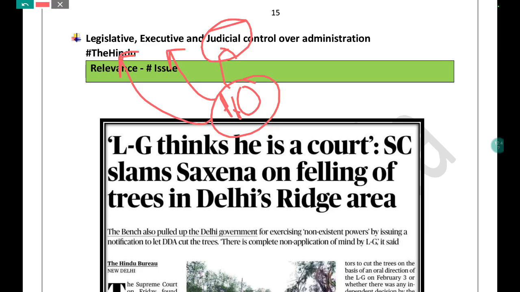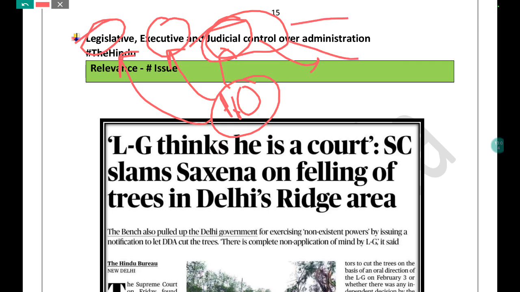They will say that executive control is very close control. In legislative, they will say that legislative control is not that effective, or it is not real. Sometimes they will say that judicial control is very effective, it is very real. So you just need to have the pros and cons, the positives and negatives, of all those controls.